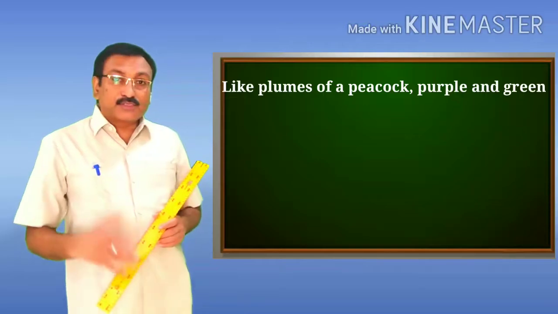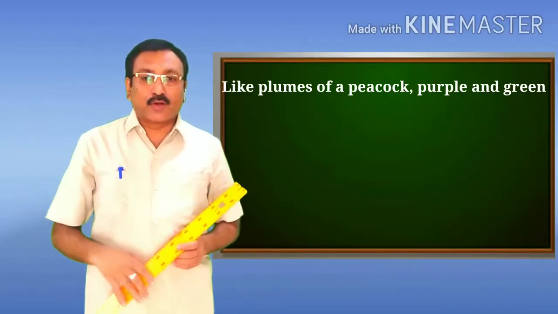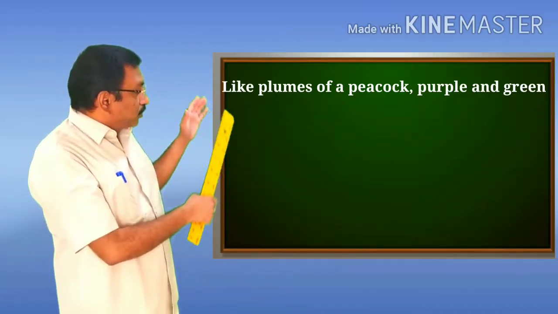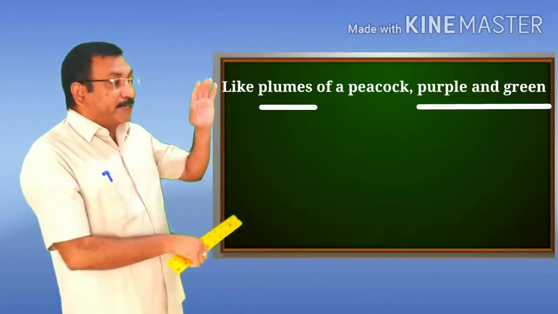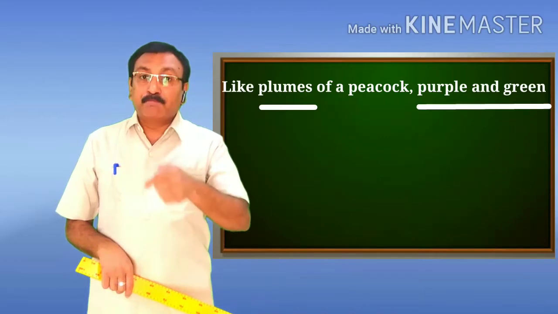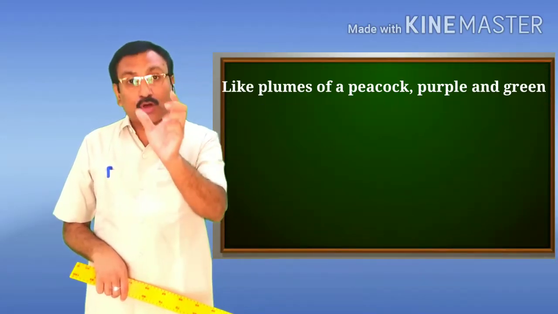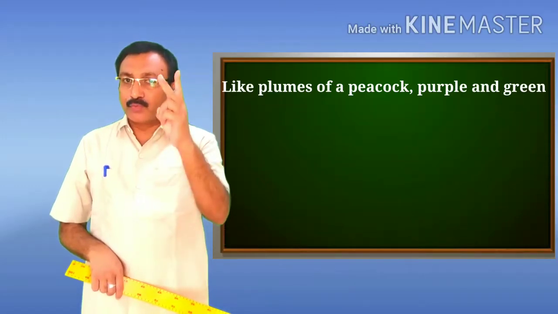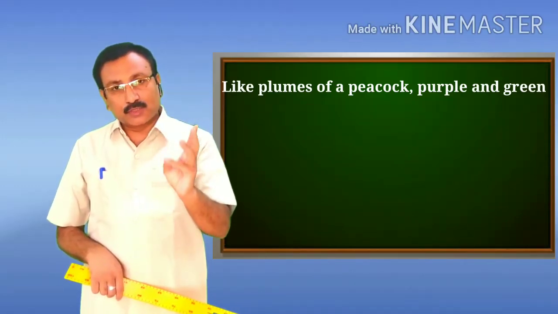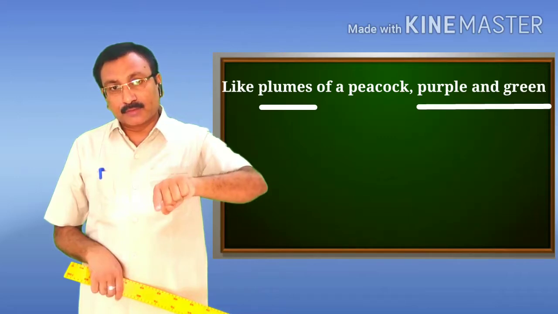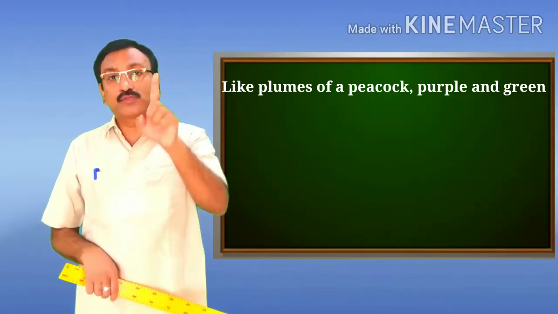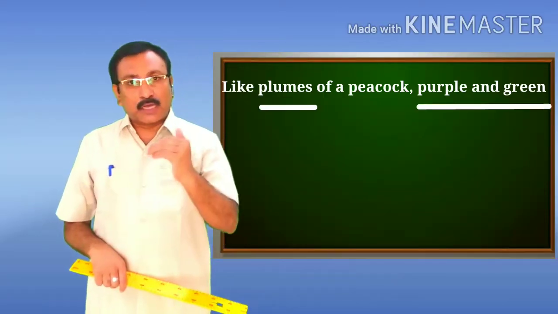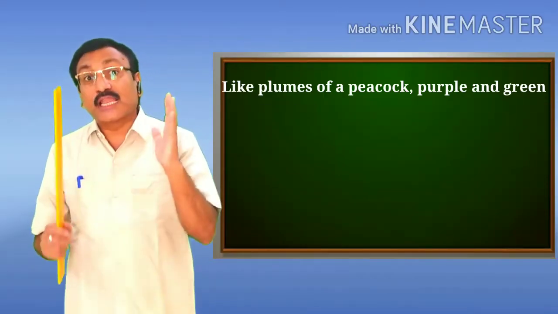This line is also an example of the figure of speech simile, because the color of the garment, purple and green, is compared with the plumes of the peacock. So here we have comparison between two things. The first one is the color of the garment, purple, and the second one is the plumes of the peacock. The poet has used the marker of comparison, and that is "like".